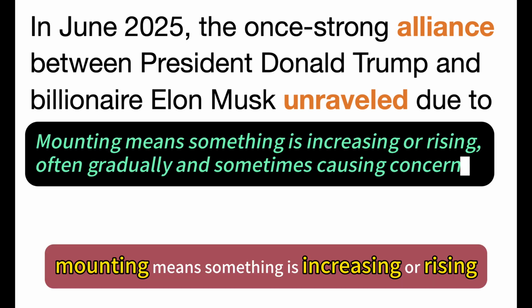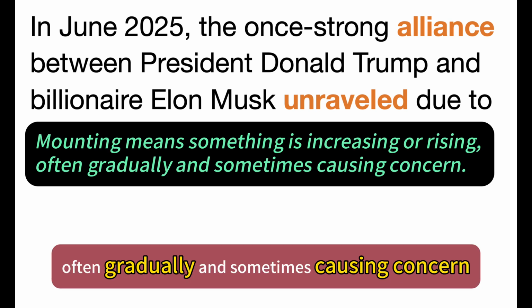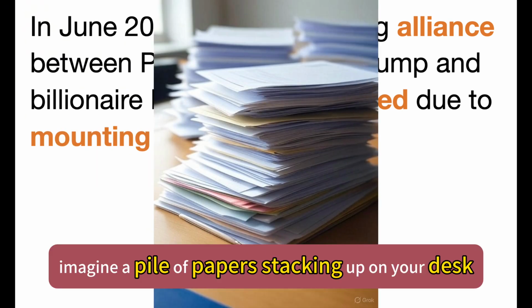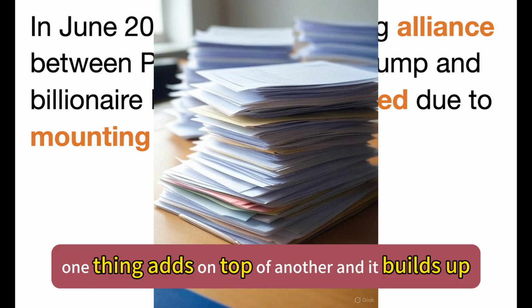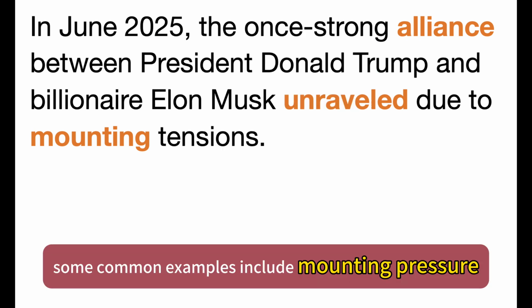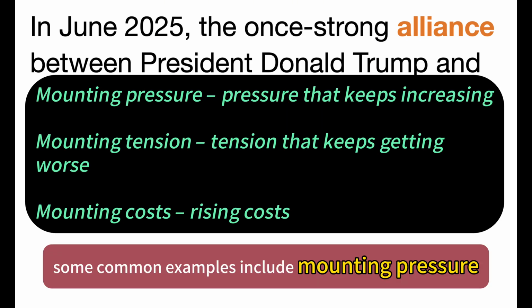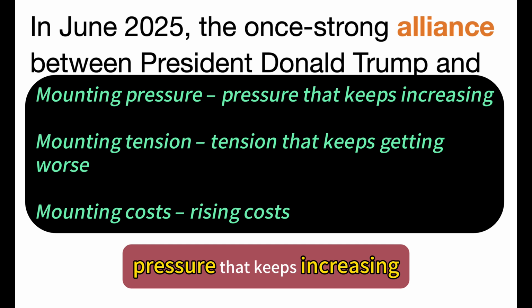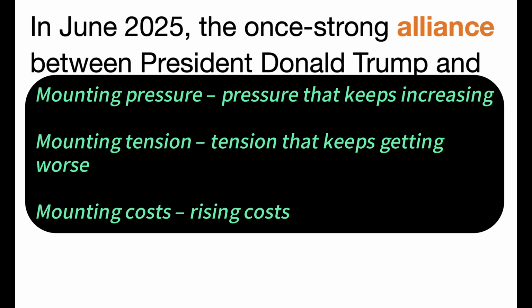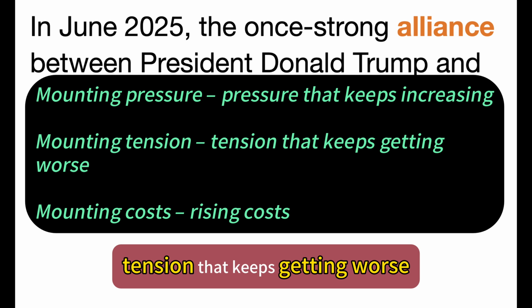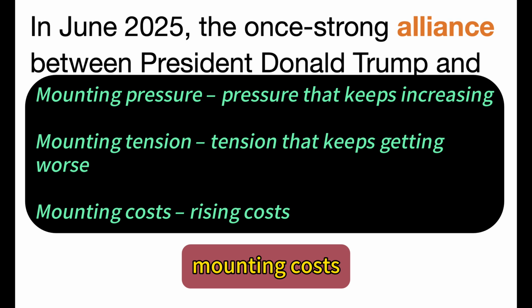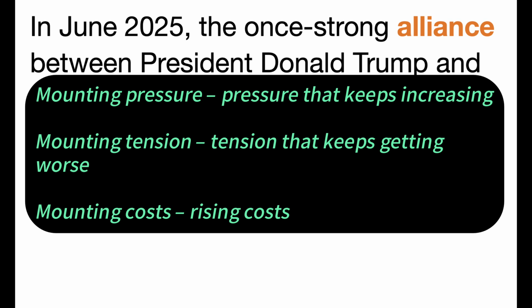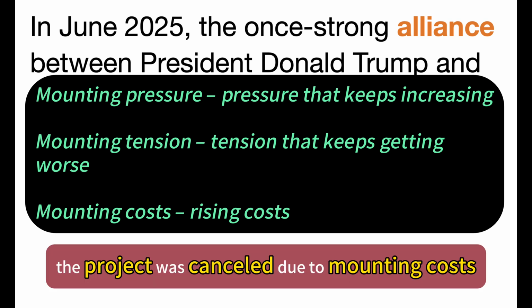Mounting means something is increasing or rising, often gradually and sometimes causing concern. Imagine a pile of papers stacking up on your desk. It's slowly mounting. That's the idea. One thing adds on top of another, and it builds up. Some common examples include mounting pressure, pressure that keeps increasing. She's under mounting pressure at work. Mounting tension, tension that keeps getting worse. There was mounting tension between the two teams. Mounting costs, rising costs. The project was canceled due to mounting costs.